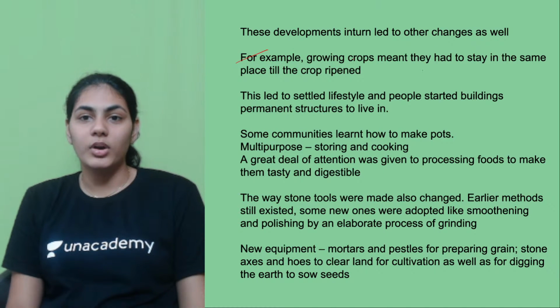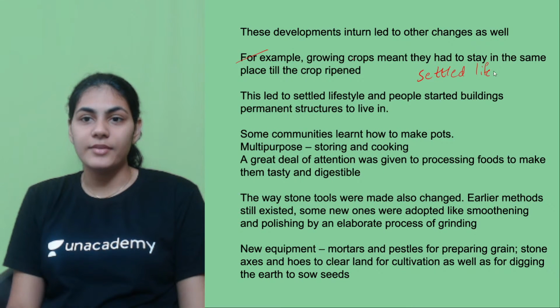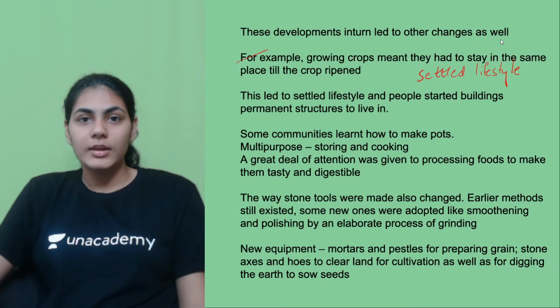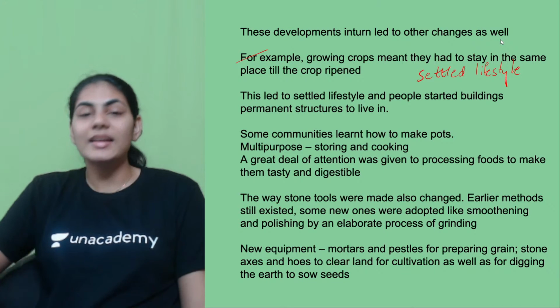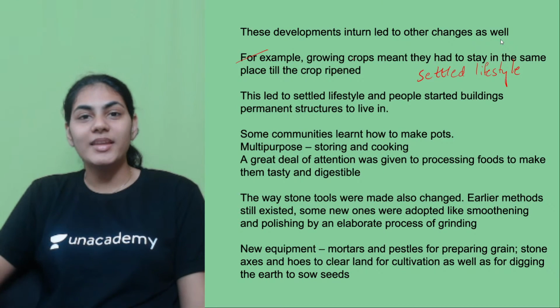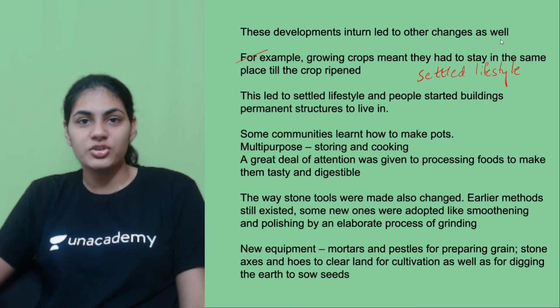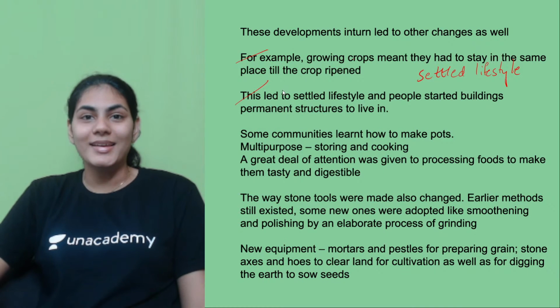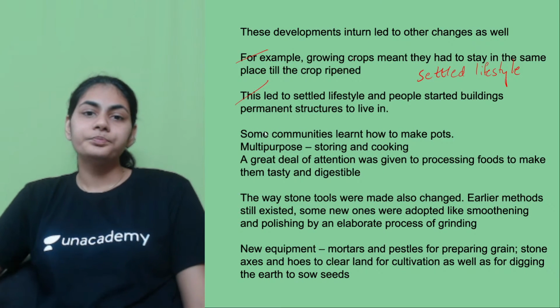So I'll just put the word here, it's very important. Settled lifestyle. There were no more nomadic people. People stopped roaming here and there. They had a settled lifestyle. They settled at a particular place, constructed their own homes, right? Permanent structures. They started constructing permanent structures or buildings to live in.